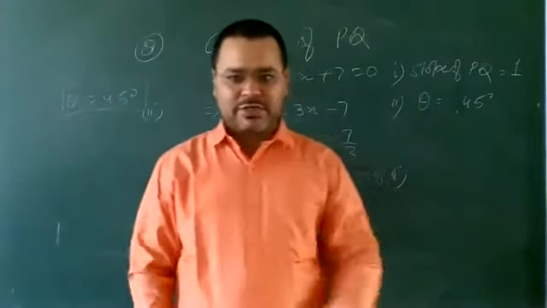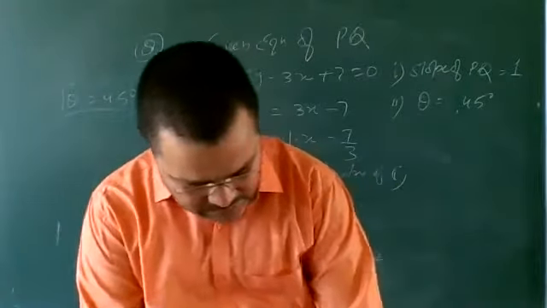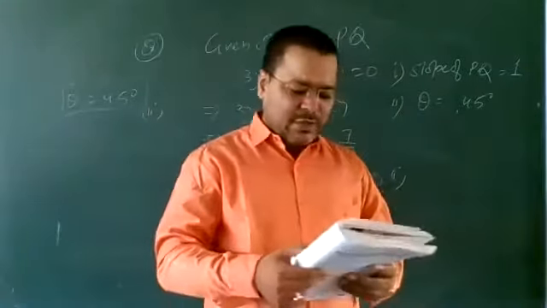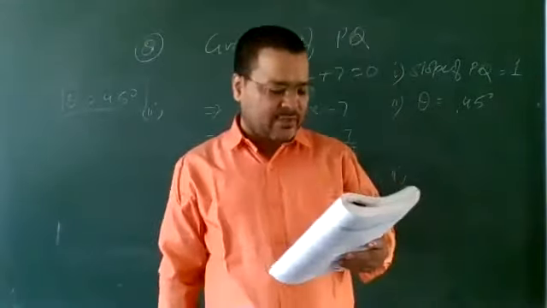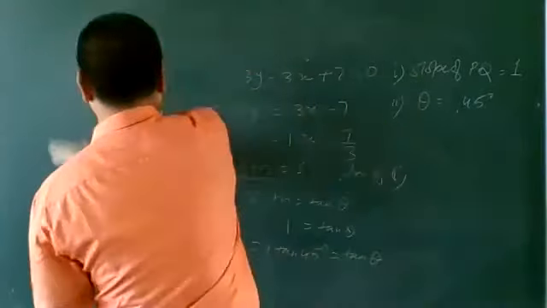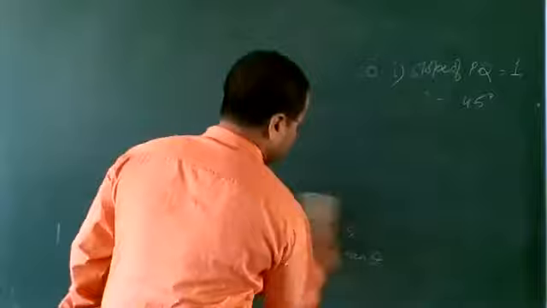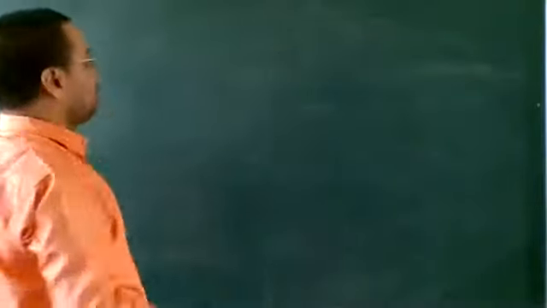Let us see question number 12. Question number 12: the graph of the equation y = mx + c passes through the points (1, 4) and (-2, -5). Determine the value of m and c. Let us see. Very simple question.